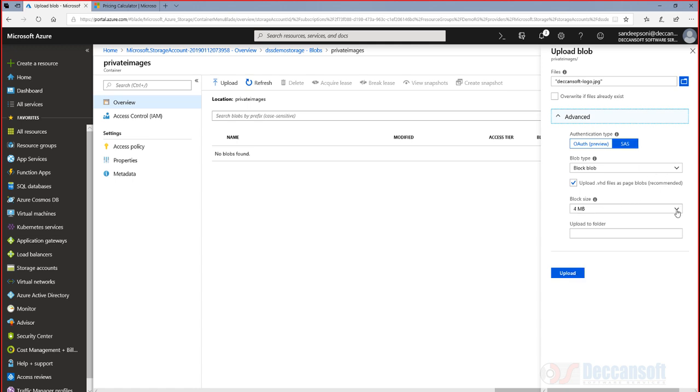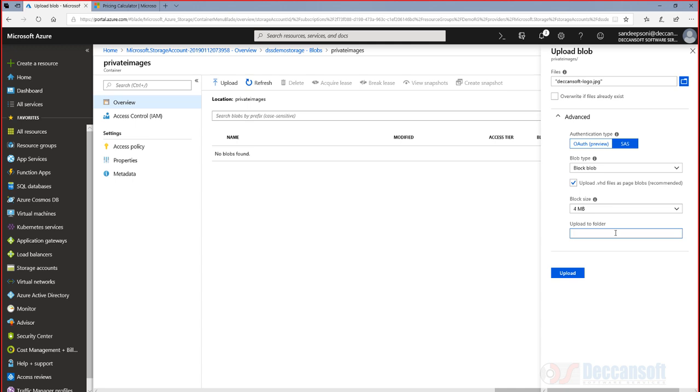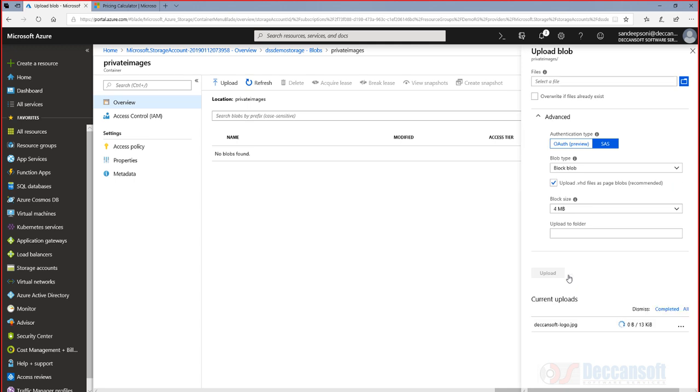Block size you can give here, and in case you want the file name to have a path, you can give a folder name here. But remember, upload to folder does not mean it is creating a physical folder in storage. It's just that the name will get created like that. I'm not giving one for now. I just say upload, and it's uploaded.